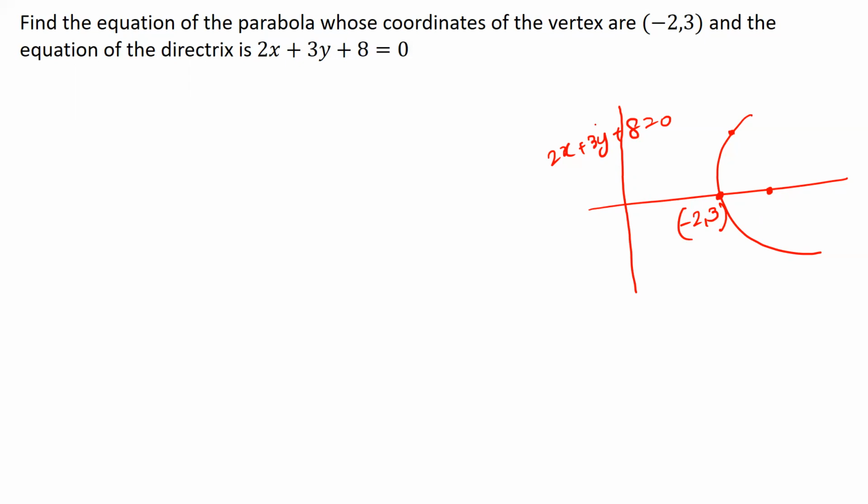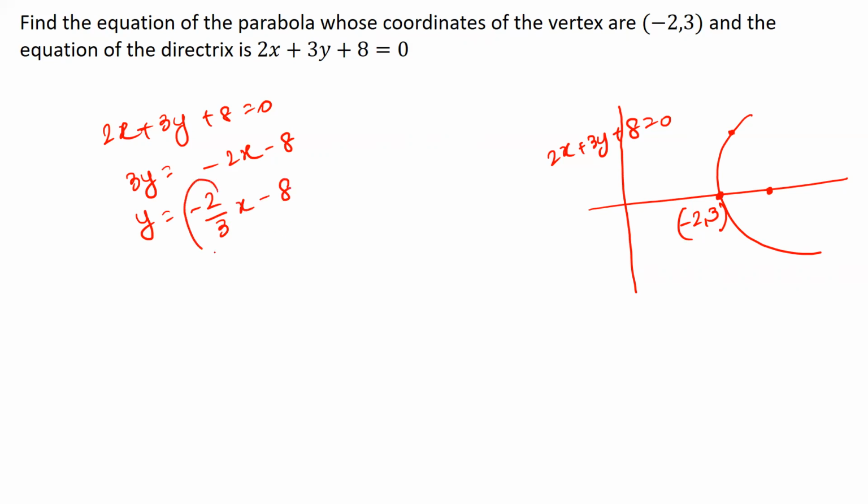Okay, so we know that this is the directrix. So let's find out its slope. The slope of the directrix will be found out using the equation of the directrix. Let me write it down in y is equal to mx plus c format. So 3y is equal to minus 2x minus 8. Y is equal to minus 2 by 3 x minus 8 by 3. So the slope of the directrix is minus 2 by 3.